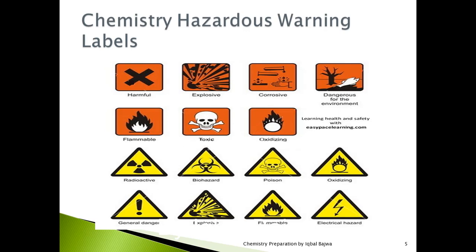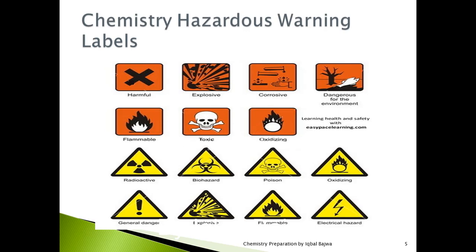Then some of the compounds, especially the organic compounds, the covalent compounds, can catch fire easily. So we use the flammable sign. Then toxic chemicals, the poisonous chemicals, are marked with the toxic sign.